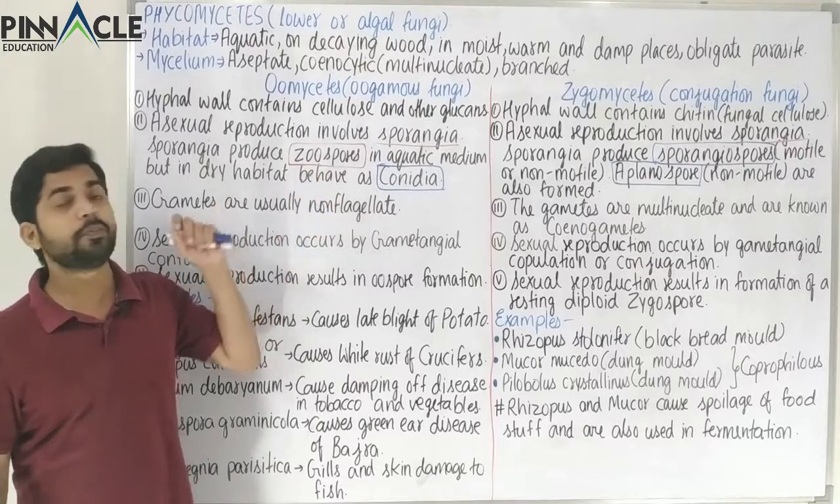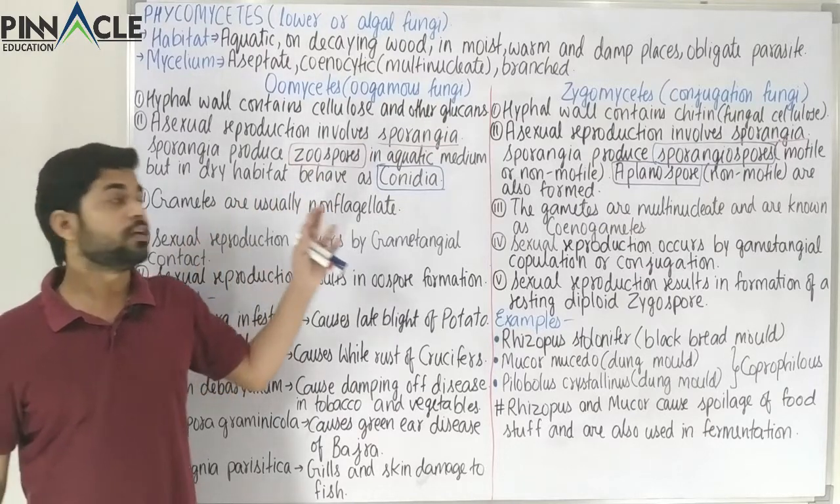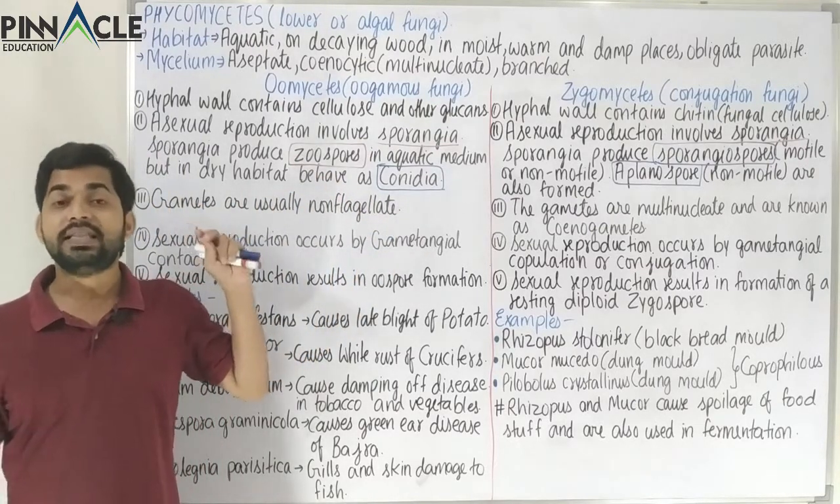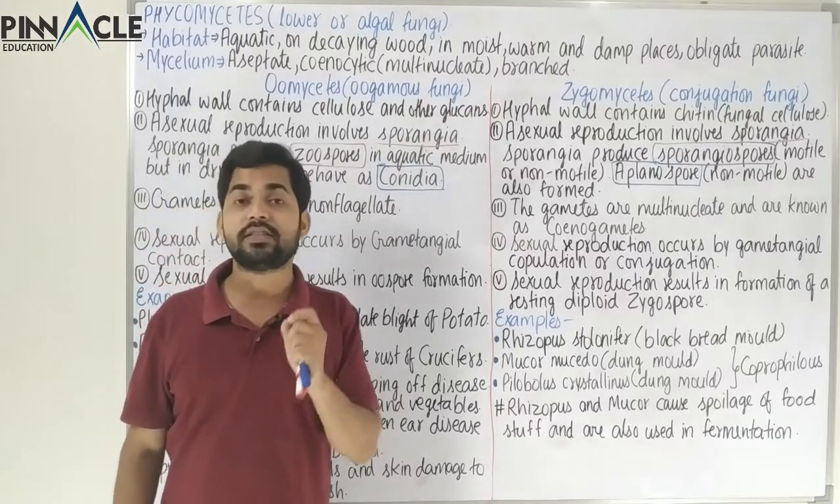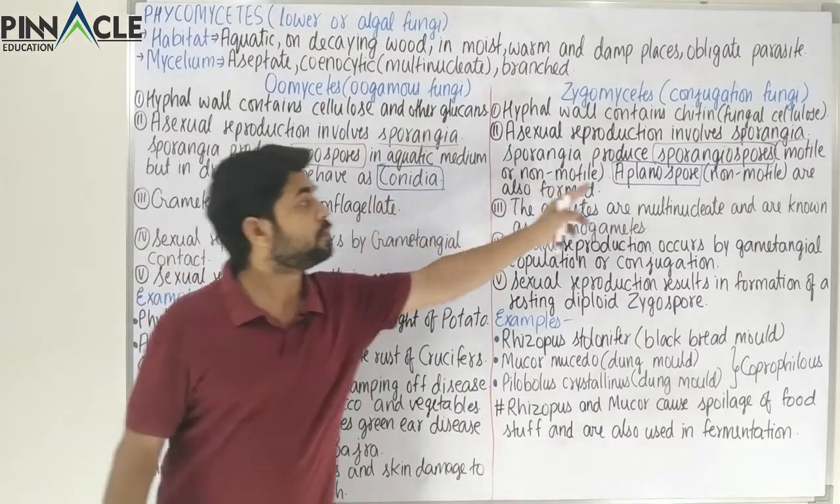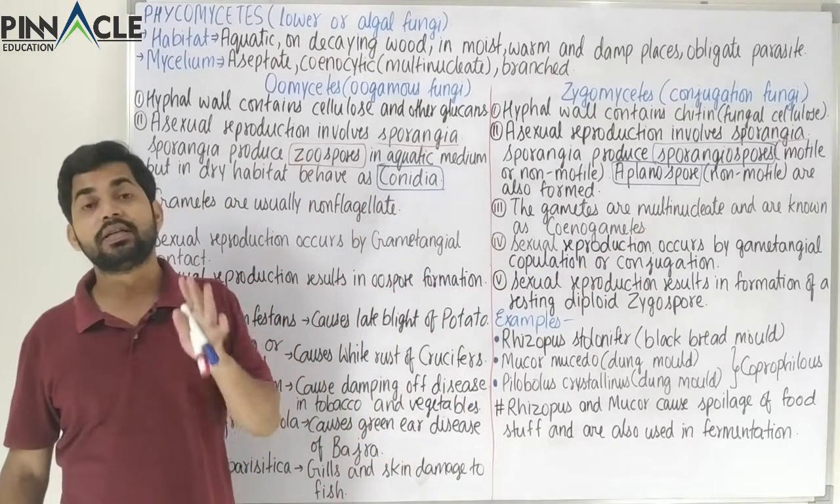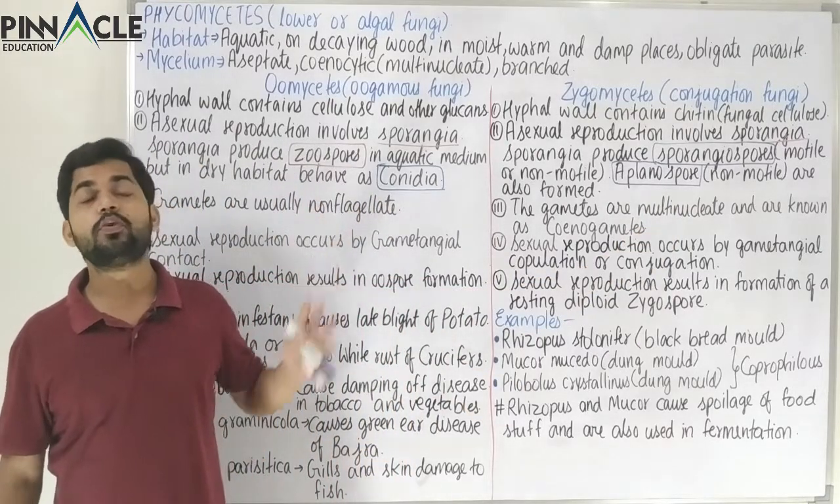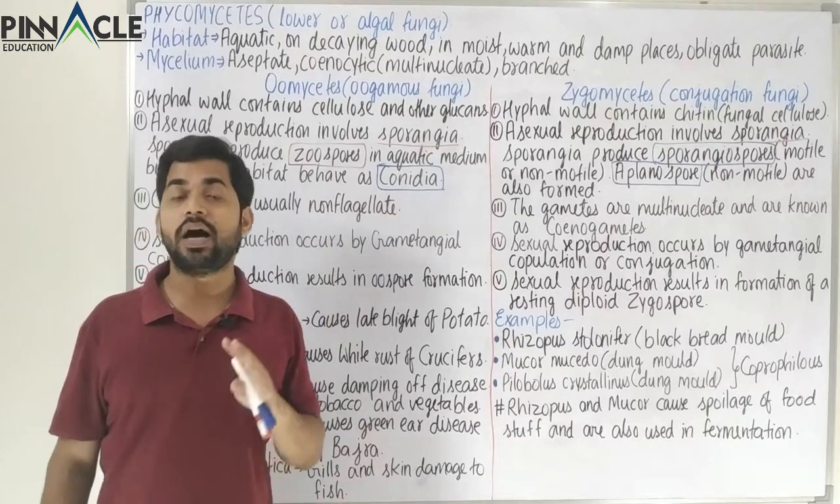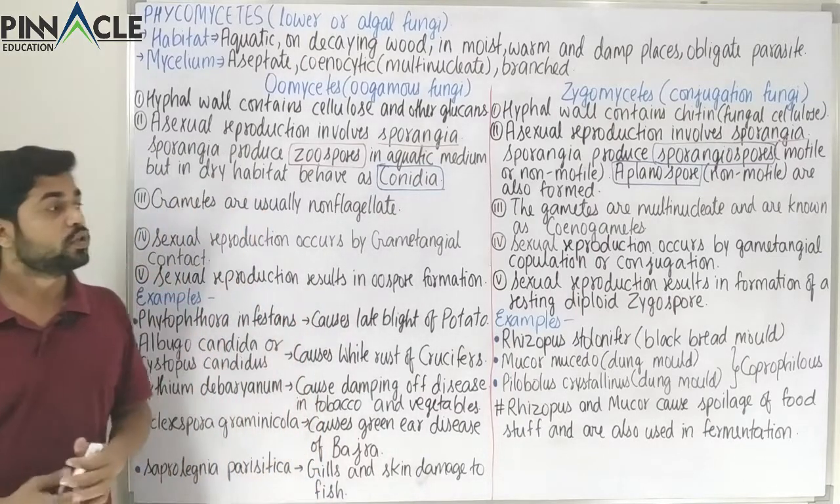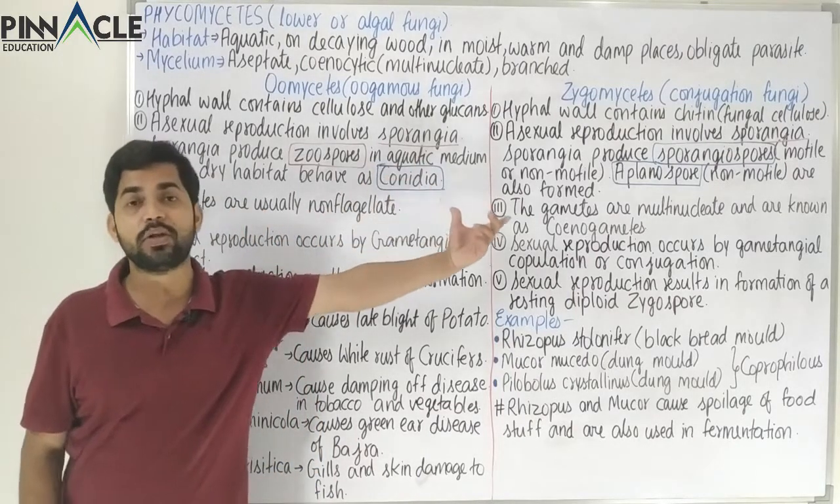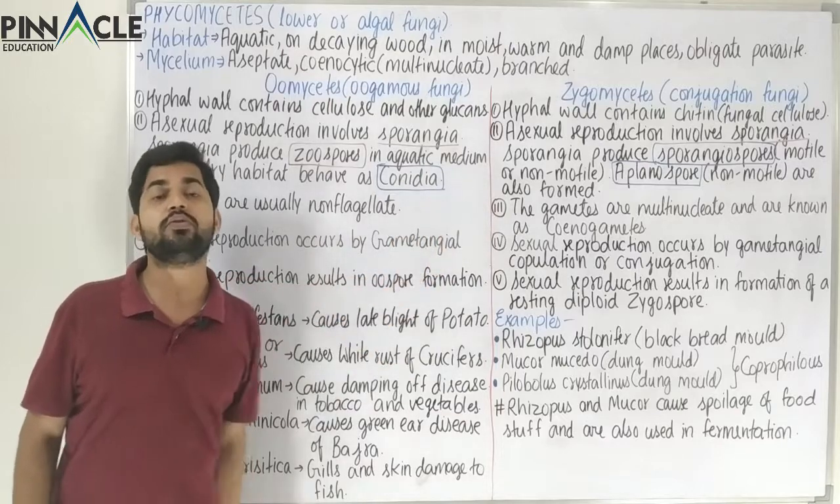But the zoospores which are formed here and the conidia which are formed here are not very resistant spores. So this is the difference between the spores over here. Aplanospore is pretty much resistant, but the zoospores are not resistant to harsh environmental conditions. So this is the difference in asexual reproduction between the two categories.